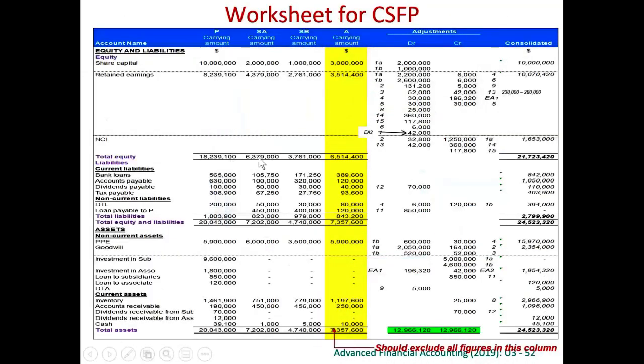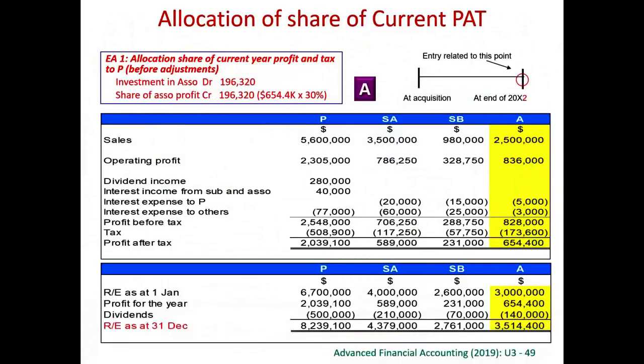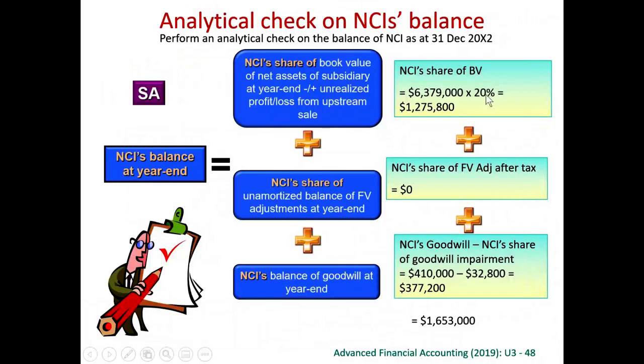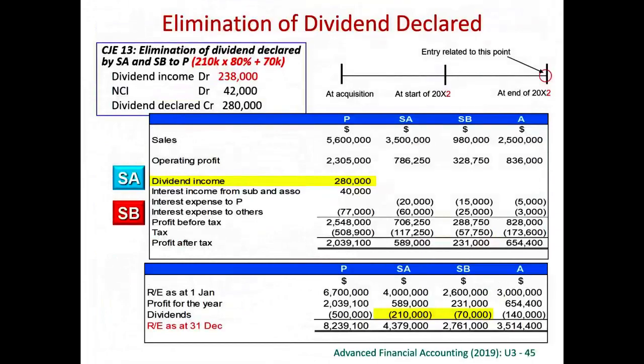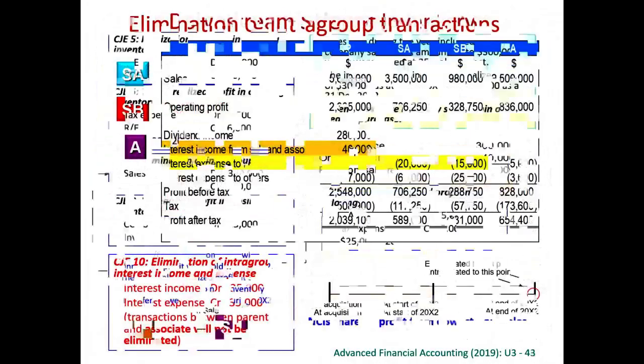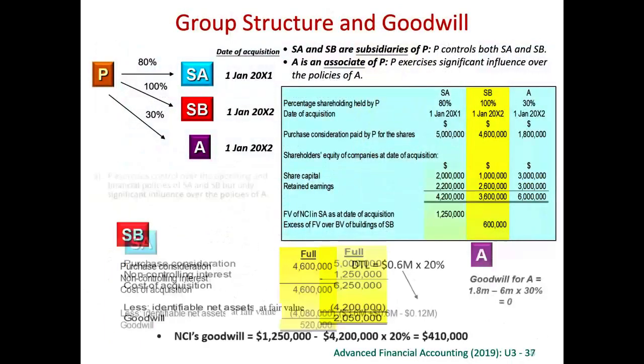Book value of the net asset, 6,379,000. So that's why we just copy this. 20% non-controlling interest can share this book value of net asset. There has been no fair value adjustments. The last component is the goodwill component for the NCI. So we have to calculate the goodwill for NCI separately. It is not a proportionate share of the total goodwill. So how much is the goodwill for NCI? Long time ago, we should have calculated.